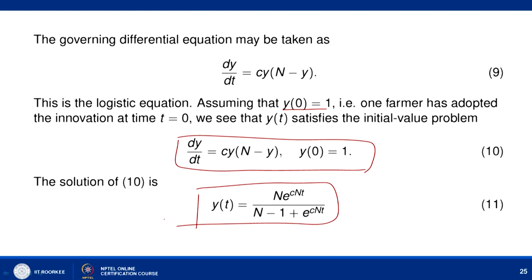And as we have discussed earlier, since it is following the logistic equation, the number of people who are going to adopt the innovation is increasing, the rate is increasing till we reach half the population, that is N/2, and after that the rate is decreasing till it covers the complete population.